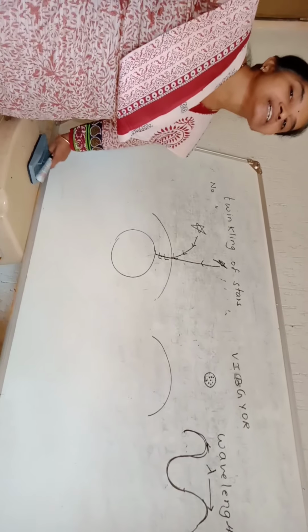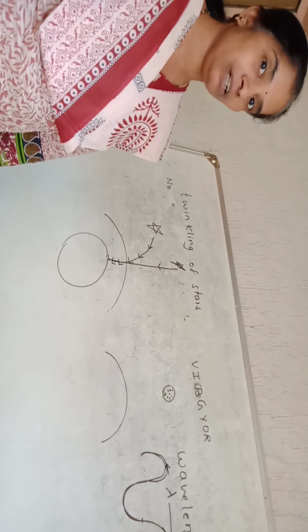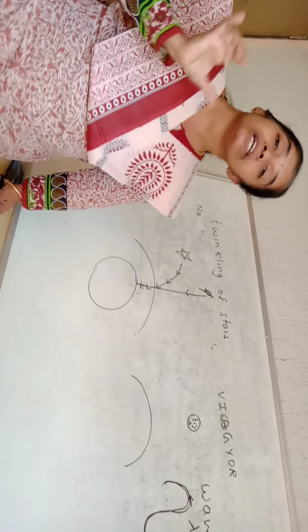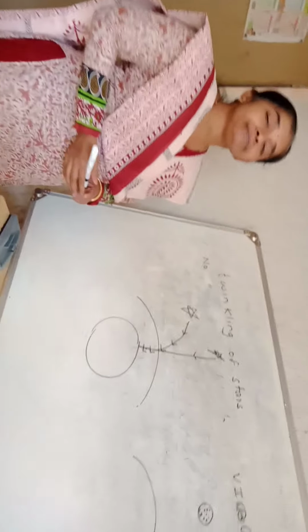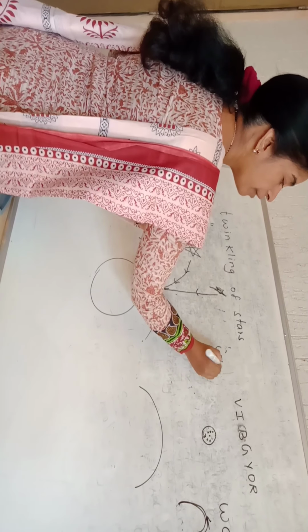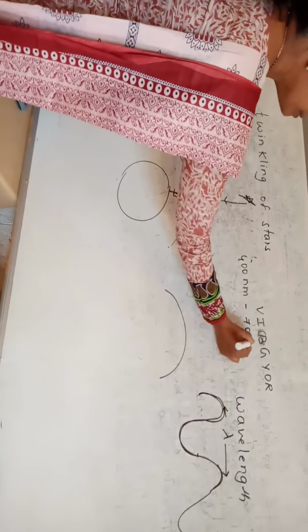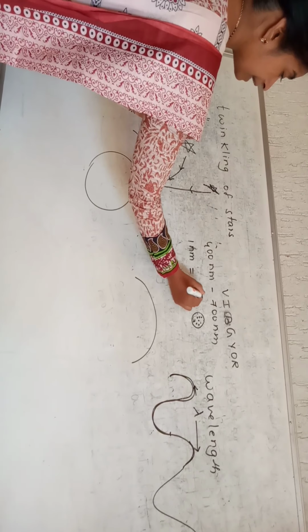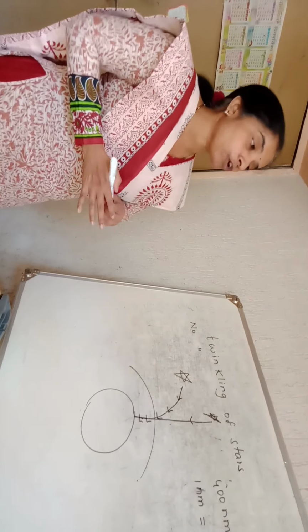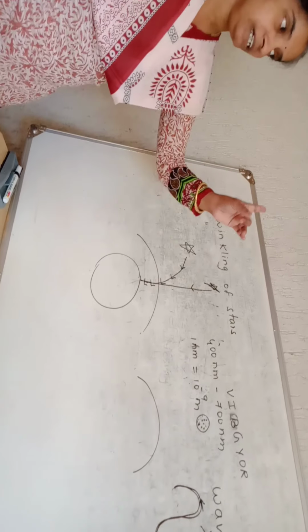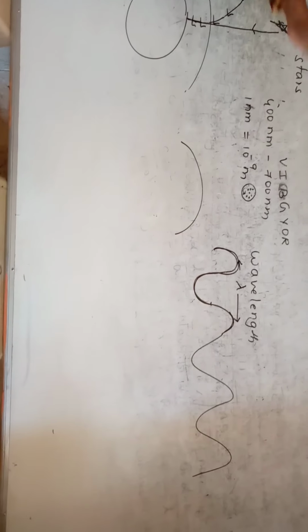Students, the wavelengths which are sensitive to our eyes, that we can see, just like the frequency of sound we can hear, the frequency of bats we cannot hear; only a certain range of frequency can be heard by the human ear. Similarly, the wavelength of light which is sensitive to our eyes, ranging from 400 nm. nm means nanometer. 1 nanometer is equal to 10 raised to -9 meter. So wavelength ranging from 400 nm to 700 nm is sensitive to our eyes, and all these colors, that is violet, indigo, blue, green, yellow, orange, red, why are they sensitive to us?